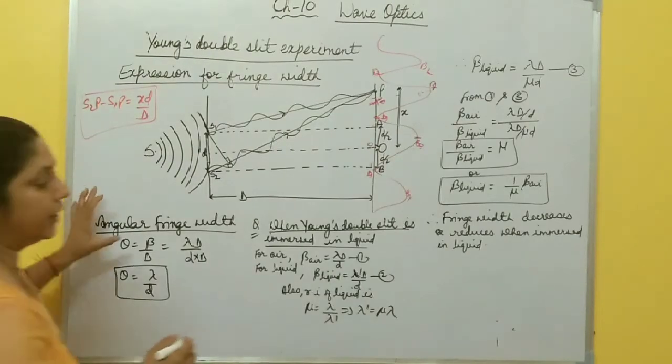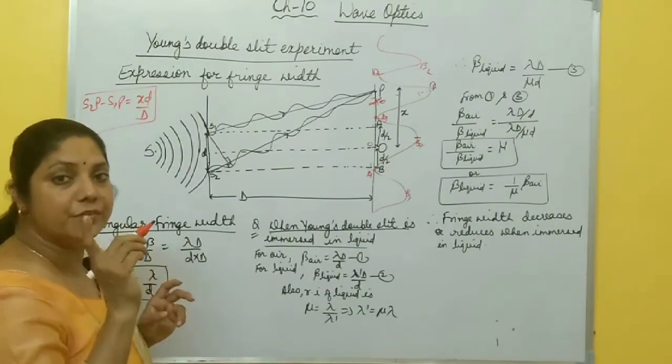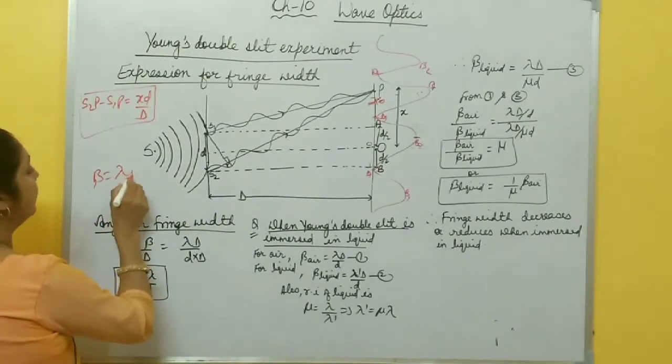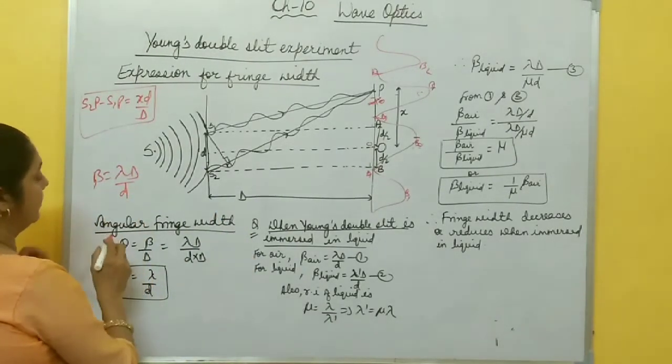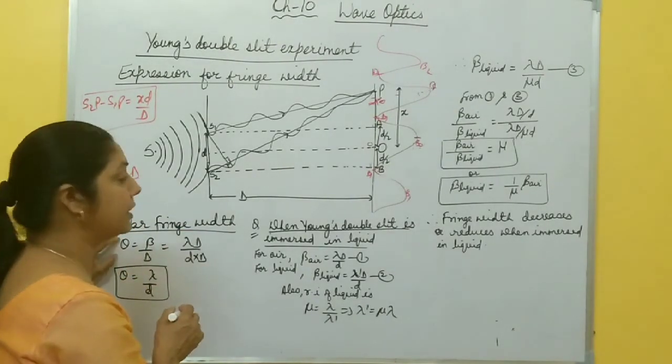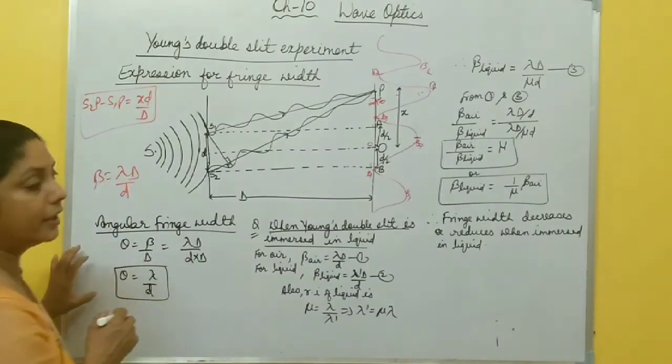Okay, one more thing. Here we discussed fringe width, that is linear fringe width. What is that fringe width? Lambda capital D by small d. But what is angular fringe width? What is the expression for angular fringe width? Because in numericals this formula is used.